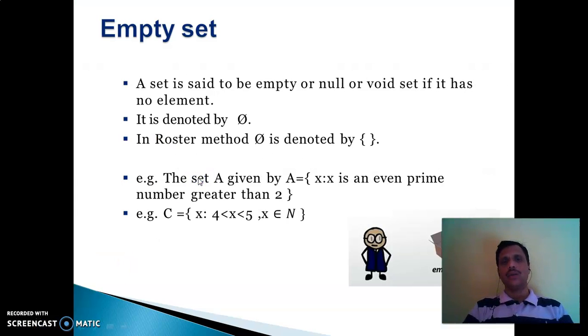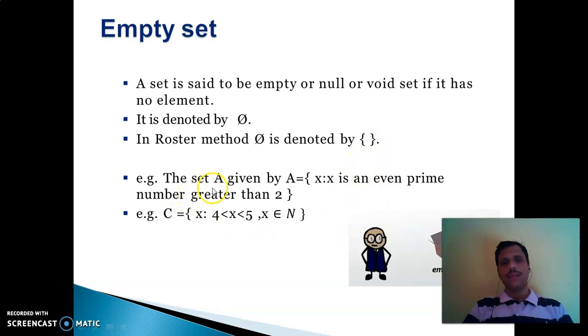The next type is the empty set. A set is said to be empty, null or void set if it has no element, and it is denoted by phi. In roster method, the empty set is denoted by only curly brackets.